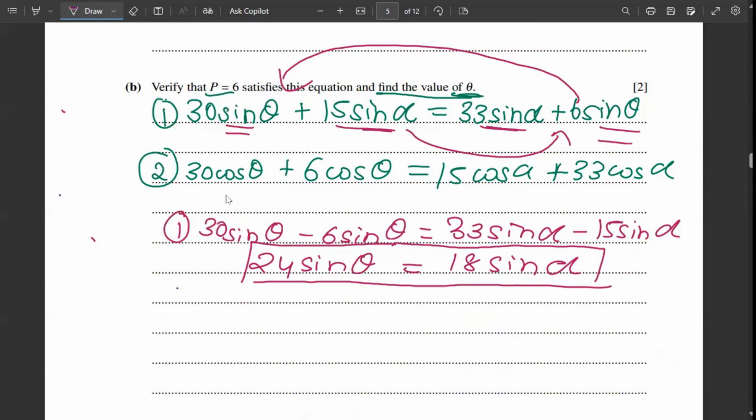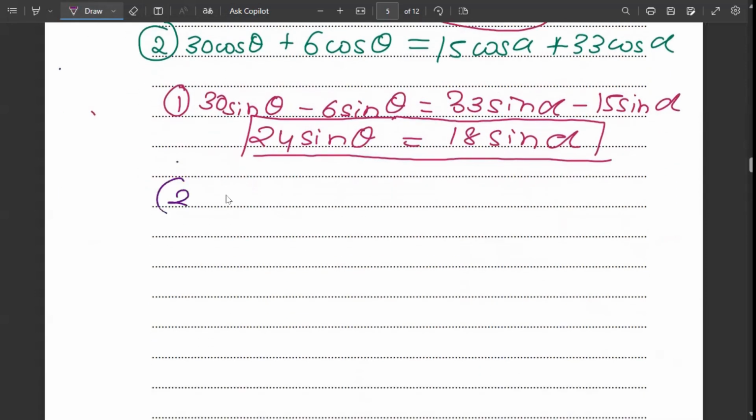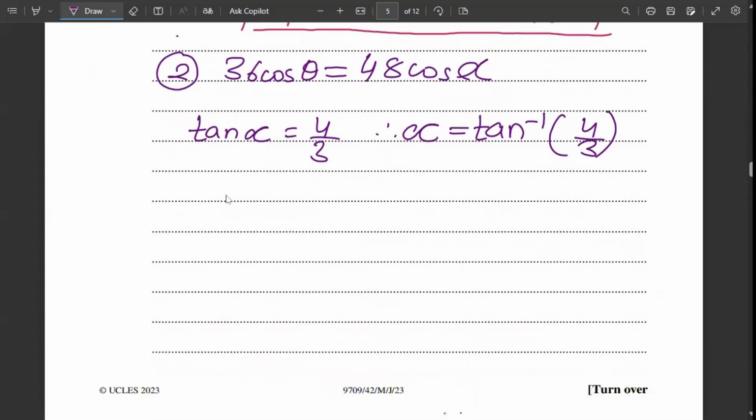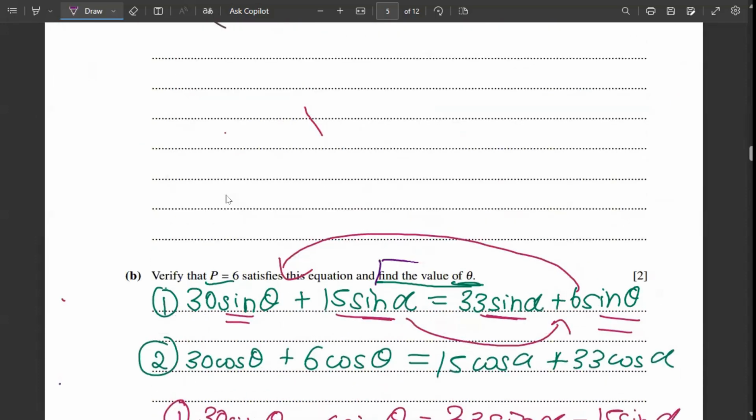Next, we'll simplify the second equation. 30 cos theta plus 6 cos theta is 36 cos theta, which is equal to 48 cos alpha. Now, remember, we were given the value of tan alpha as 4 by 3. So we can keep alpha here and write it as tan inverse of 4 by 3. So right here we have the value of alpha. Alpha is tan inverse of 4 by 3. And now what they have told us is to find the value of theta.